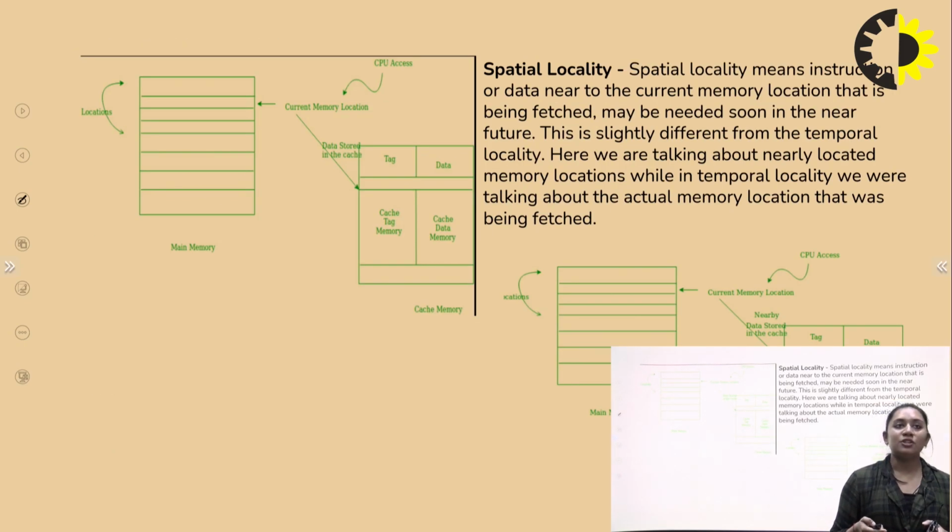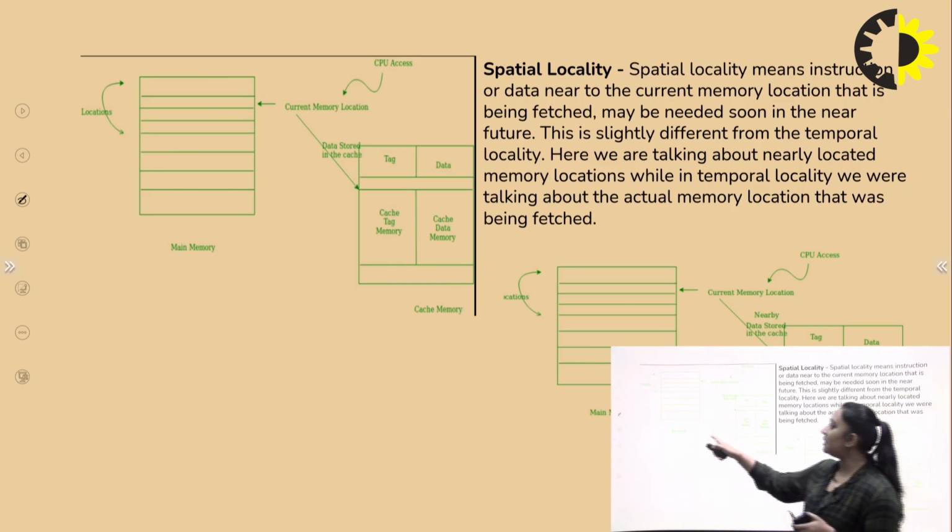Next is spatial locality. Spatial locality means the set of instructions or data near the current memory location that is being fetched may be needed soon, in the near future, and it is slightly different from temporal locality. Here we talk about the nearby memory locations in the actual memory where the data can be fetched.